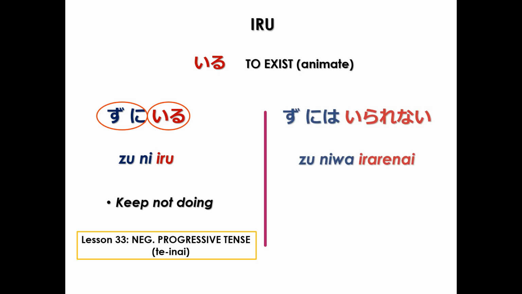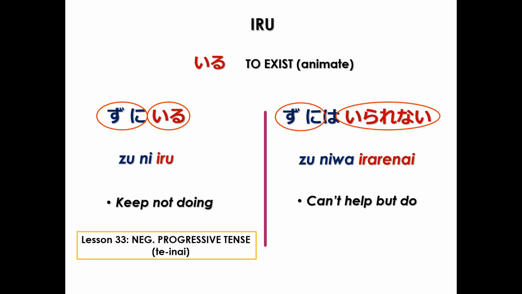The negative is ZU NIWA IRARENAI. Again, ZU NI means without doing, and IRARENAI means cannot exist or cannot be myself. Without doing, I cannot be myself. And so in other words, I can't help but do.